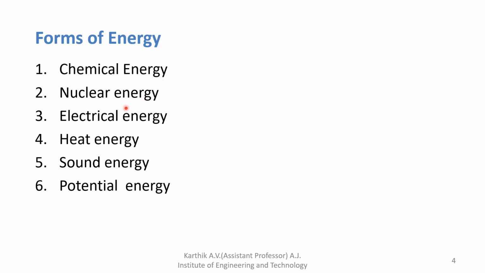Next is nuclear energy, which I already explained. A neutron hits the uranium isotope and produces energy. That type of energy is called nuclear energy. The third one is electrical energy, which is power production. There are many methods, with the help of hydel, wind, everything. I will explain one by one. And then heat energy, sound energy, and potential energy. These are the forms of energies.